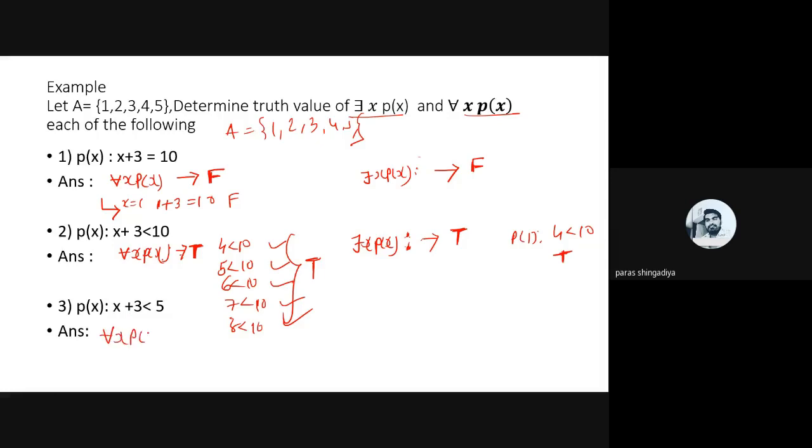Answer of every x P(x), that will be, and answer of there exists x P(x). See, all these examples are very easy, but they require some logic. Okay, so every x P(x) is true when it is true for all values of the domain. You check: for 1 it is true, for 2 it is not true. If you replace 2, then 2 plus 3 is 5, and 5 less than 5 is not the correct form. If there were equality it would be true, but it is not equal, so it will be false here. If P(x) is false for even one value of the domain, then the answer of every x P(x) will be false.